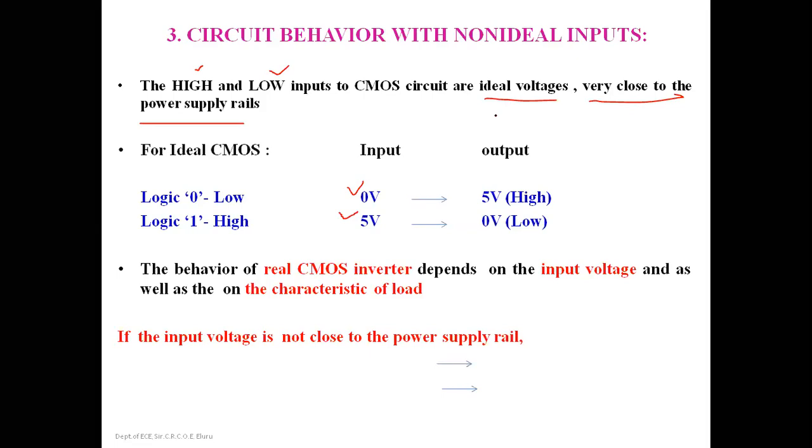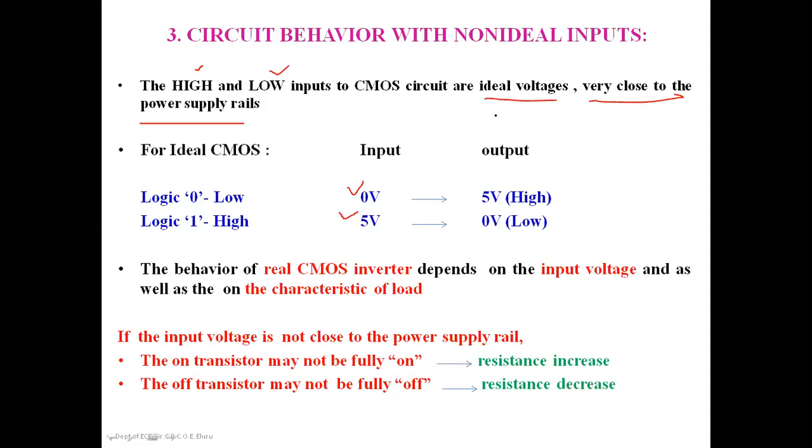If the input voltage is not close to the power supply, then it has an effect on the transistor states. That is, the on transistor may not be fully on and the off transistor may not be fully off.